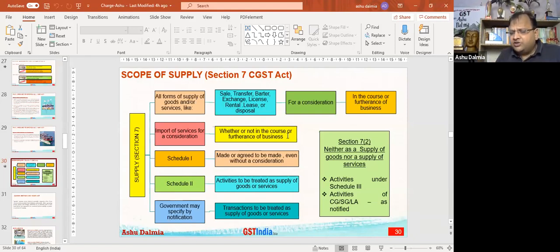Exceptions are import of services and Schedule 1. In Schedule 1, without consideration, it will be supply. Import of services, even without being in the course or furtherance of business, will be supply. Schedule 3 transactions will not be supply. So in brief, we have taken the synopsis of Section 7. We have to see whether certain transactions are supply or not, to go further to decide whether the transaction is inter-state supply or not.